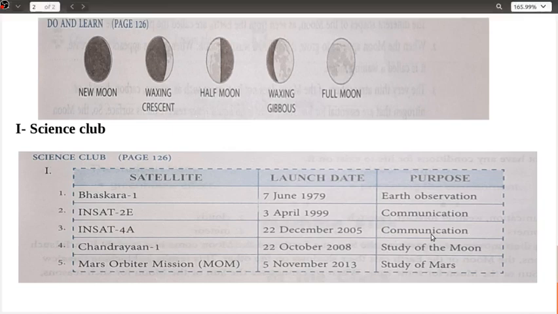Or basically you can say that this one was also for the communication satellite only. The next we have here is Chandrayaan 1, 22nd of October 2008, to study the surface of the moon. Okay, Mars Orbiter Mission, that is 5th of November 2013, to study Mars. And recently you can add one more here, that is the communication satellite which has been launched by India last week only.